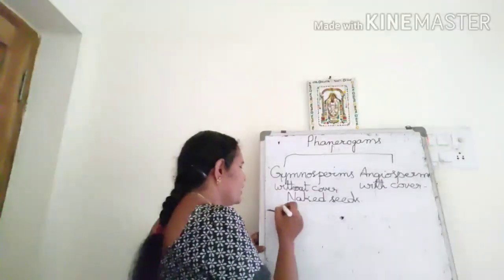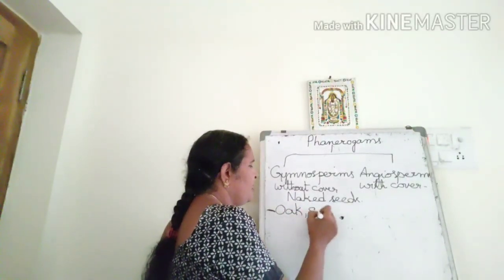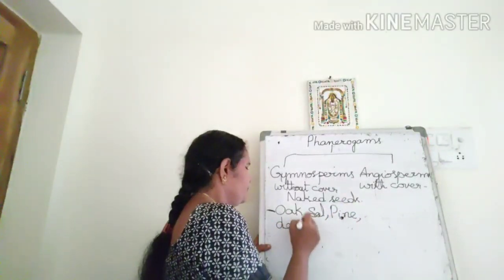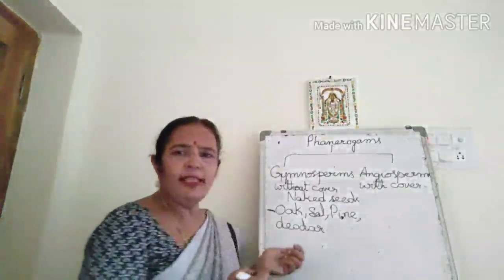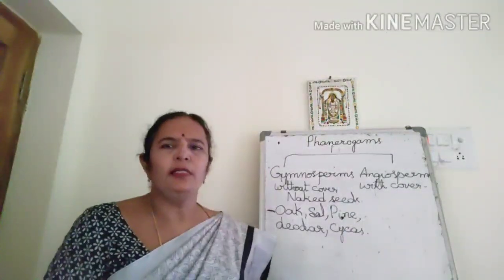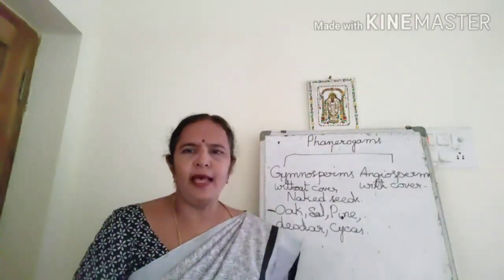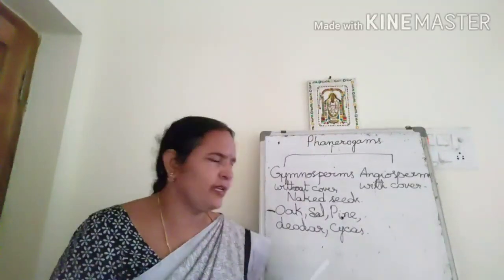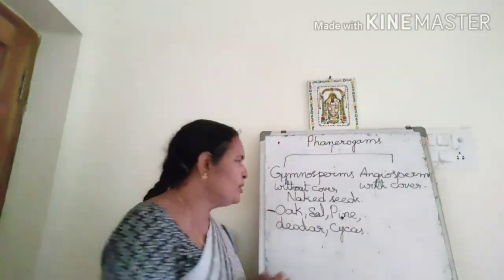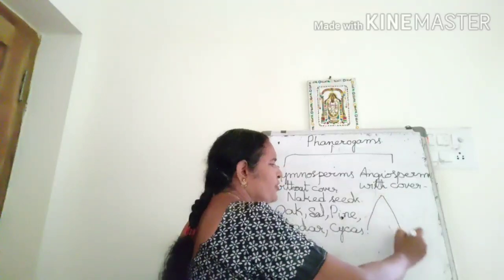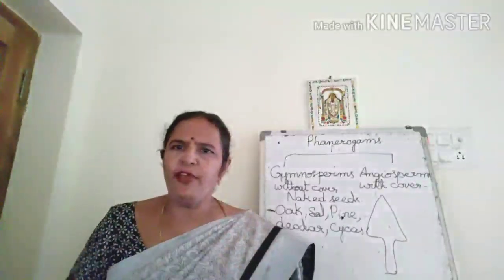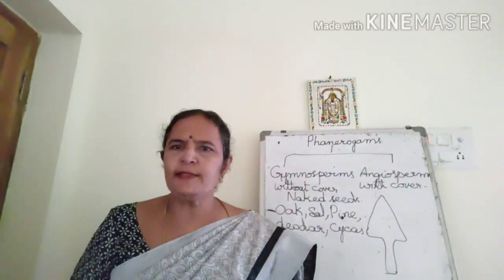For example, oak, sal, pine, deodar. All these are best examples of gymnosperms. Oak, sal, deodar, pine, cypress. These are the examples of gymnosperms. Yes, mostly the gymnosperms are woody trees. They are coniferous. The structure is, they are coniferous and woody trees.